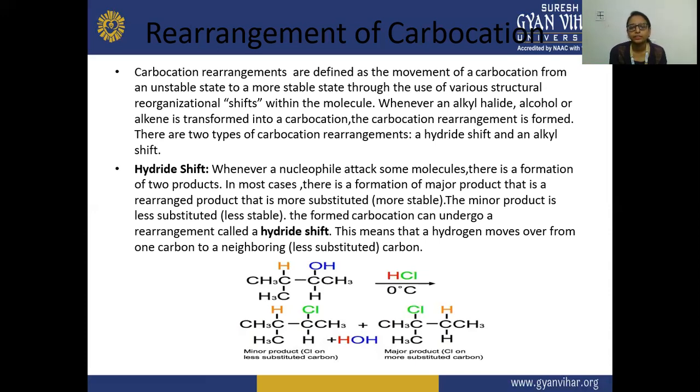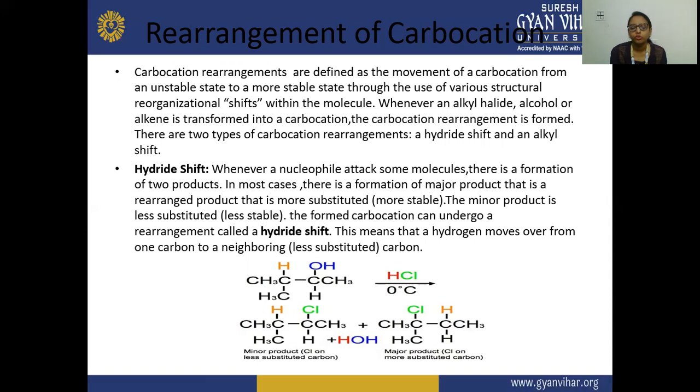Here in this example, whenever a nucleophile attacks a reactant or molecule, there is a formation of two products, a major product and a minor product. In most cases, the major product is the rearranged product, which is more substituted and more stable.